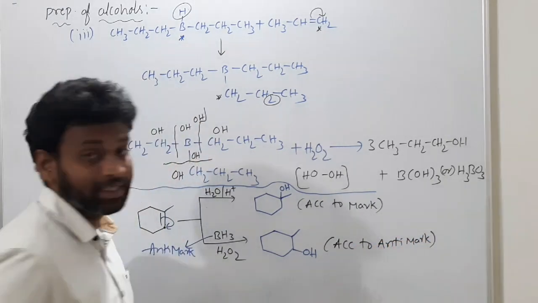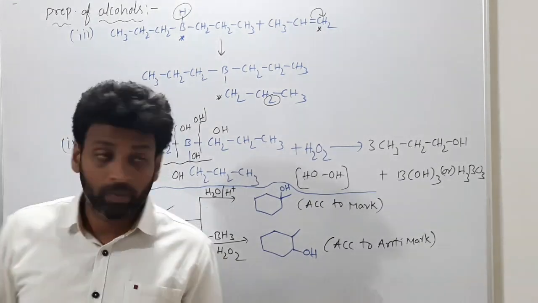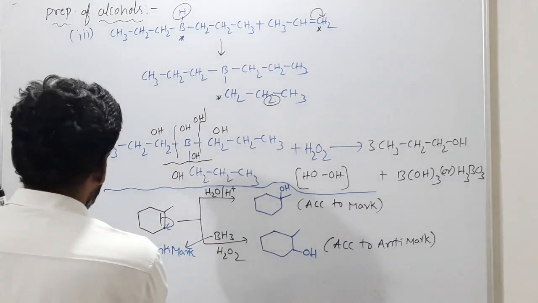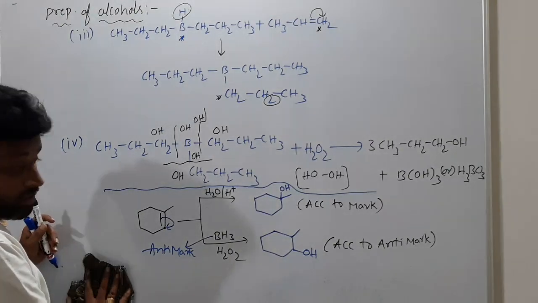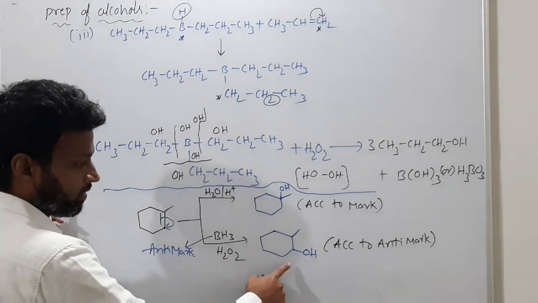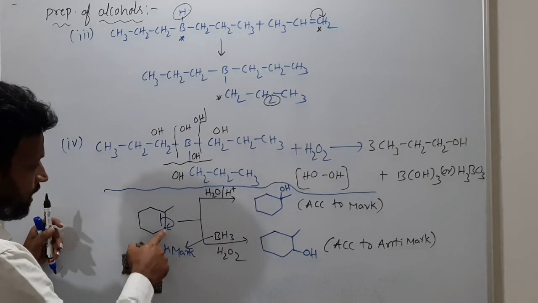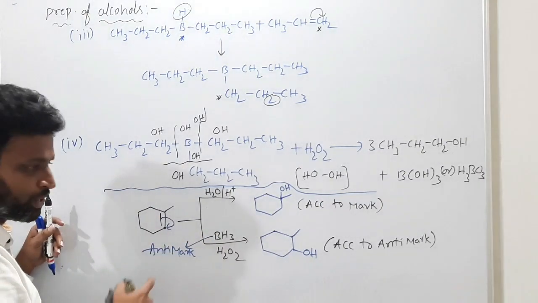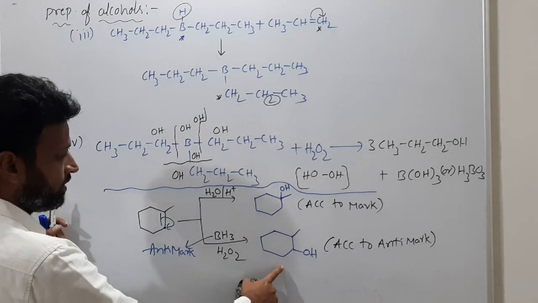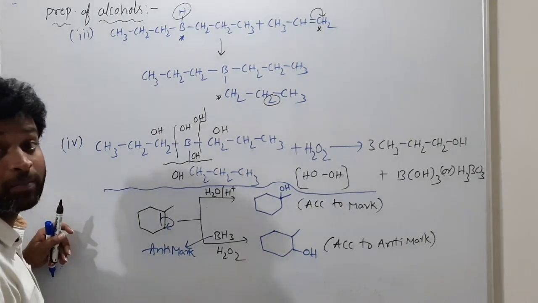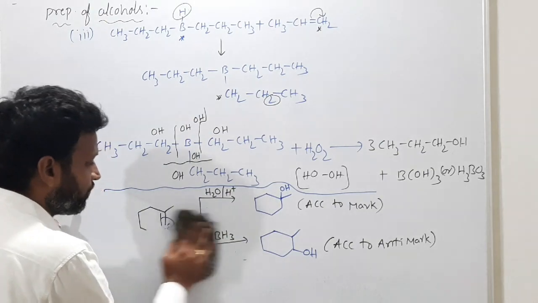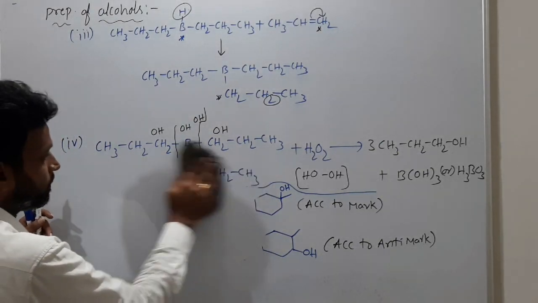Anti-Markovnikov rule, like this. Got it? All these things are very important, you must know. According to the anti-Markovnikov rule, BH3 is adding, so BH2 and H, like that. Same story, same mechanism. Three moles will form here, along with that, H3BO3 is the byproduct. That byproduct is also very, very important for you.